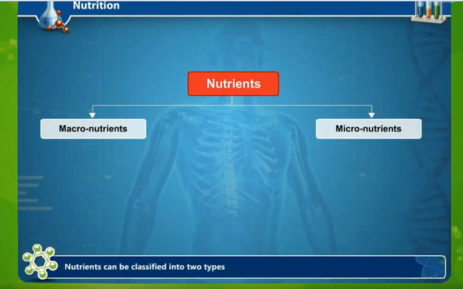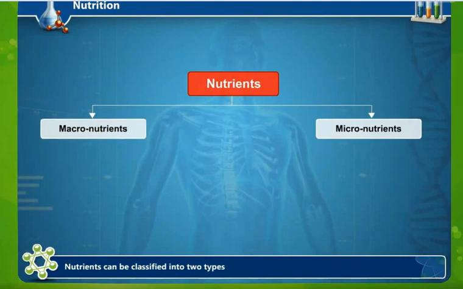Nutrients are of two types based on the quantity required in our body: macronutrients and micronutrients. Macronutrients are required in major quantity, whereas micronutrients are required in less quantity.